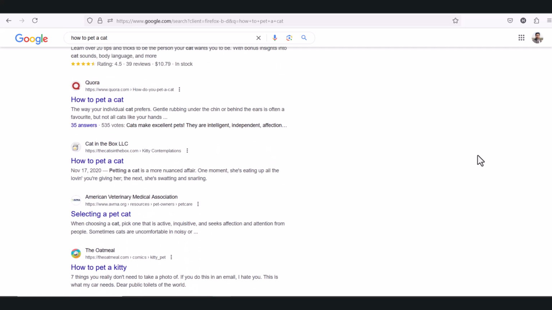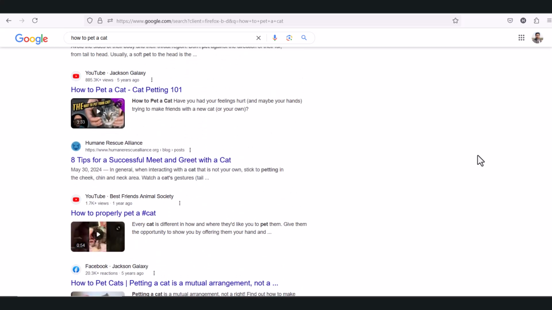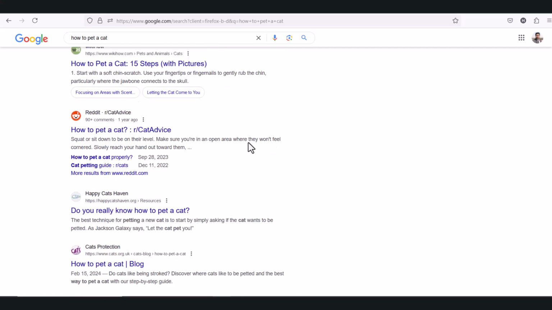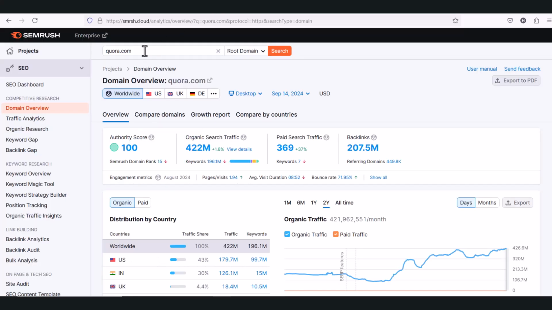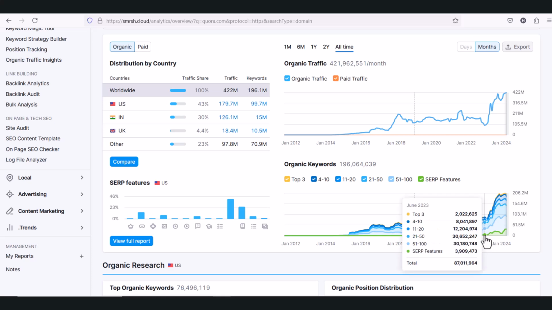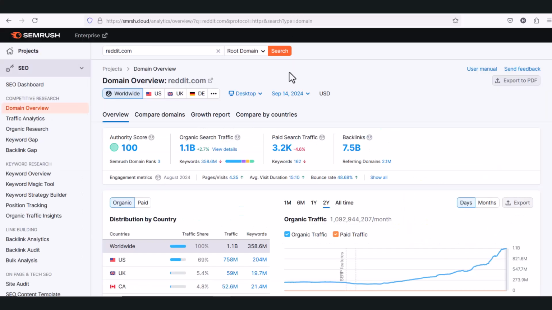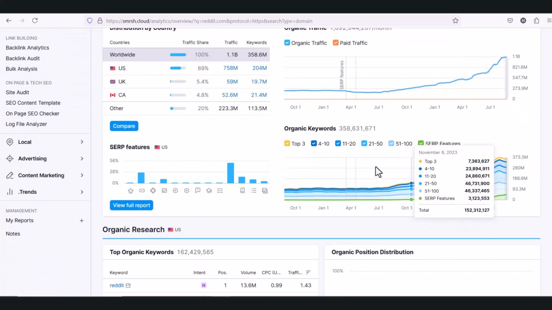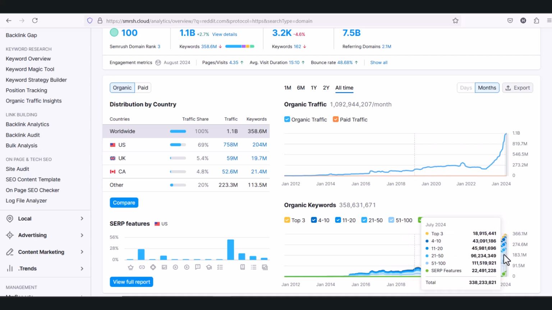So Google is giving ranks to these popular websites, and the method to rank on Google by posting on these popular websites is called Parasite SEO. So if you go to SEMrush and search for Quora.com, you will see they are getting lots of traffic from 2023, last year, from August. You can see they are getting billions of traffic. If you go to reddit.com and see their traffic history, they are getting massive traffic from August 2023, the Google helpful content update. Google is ranking these social media sites.